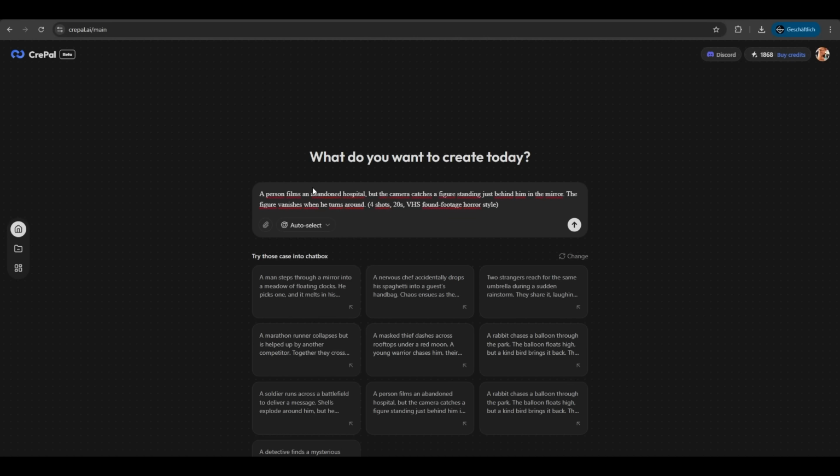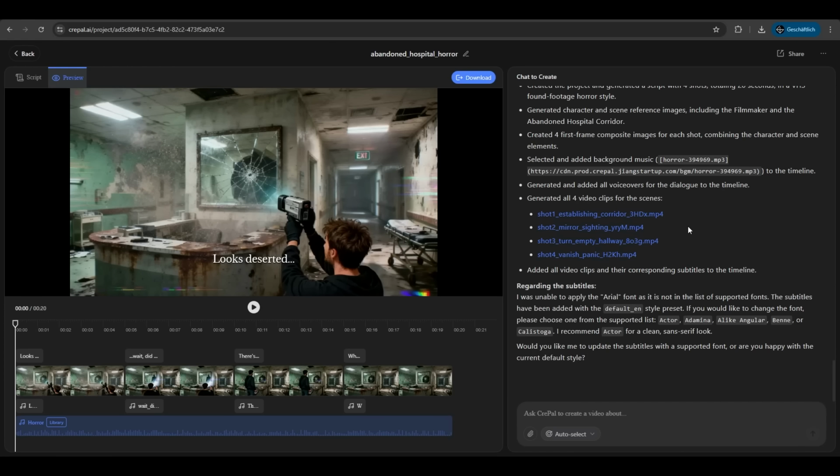So we have this prompt here. We want a person filming in a hospital, but the camera catches a figure standing just behind him in the mirror. It should be a horror style video, 4 shots, 20 seconds. Let's see. Well, I'm just stunned what CrePal did here. It took some minutes, but it did exactly what we wanted.